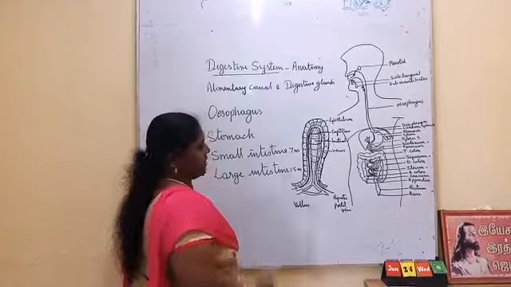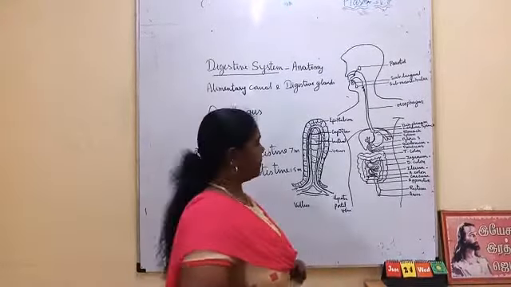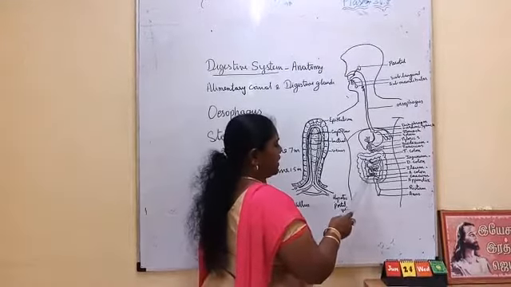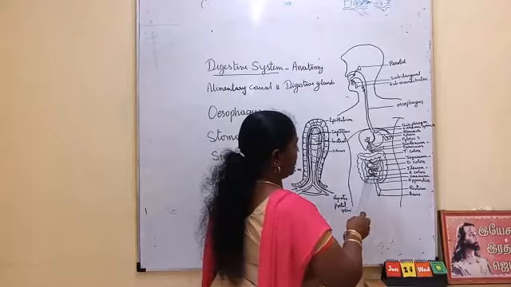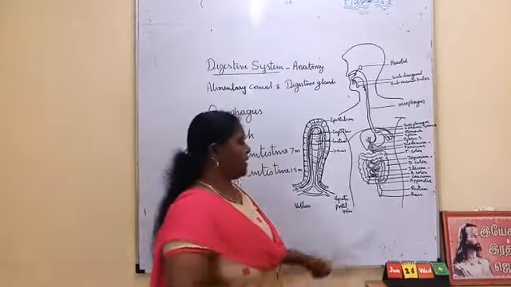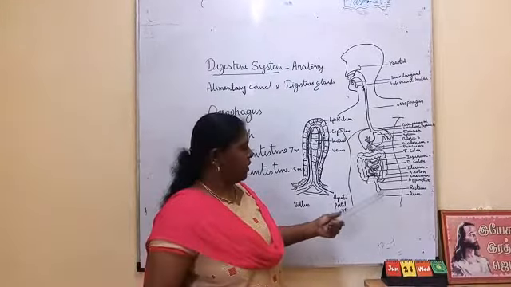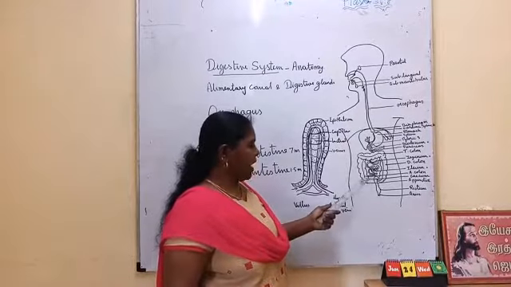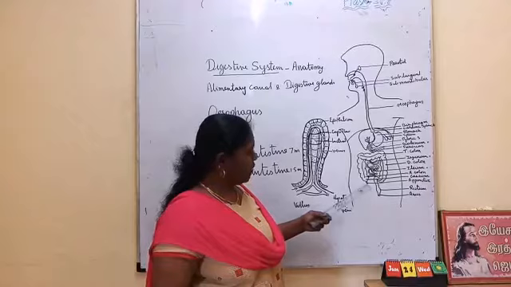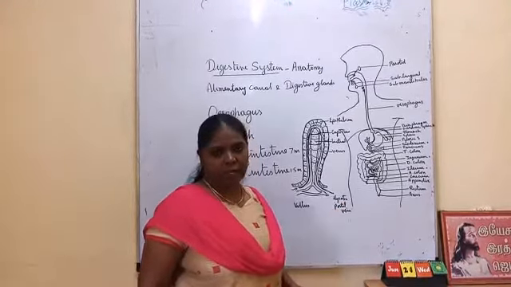Then the large intestine. The large intestine is broader than the small intestine and its length is short. It can be divided into three parts. First, at the beginning of the large intestine where the small and large intestines join, is the cecum. The cecum has a blunt end, where we can see a finger-like projection called the vermiform appendix.